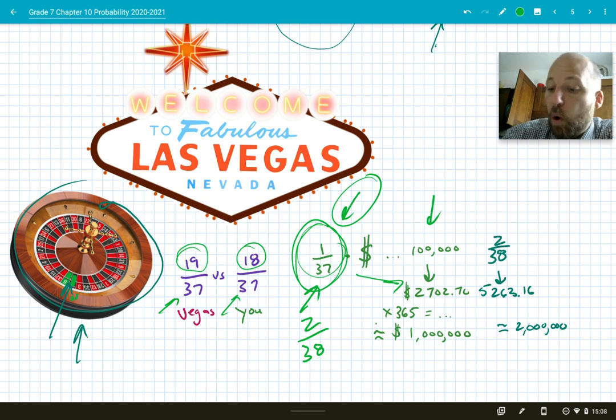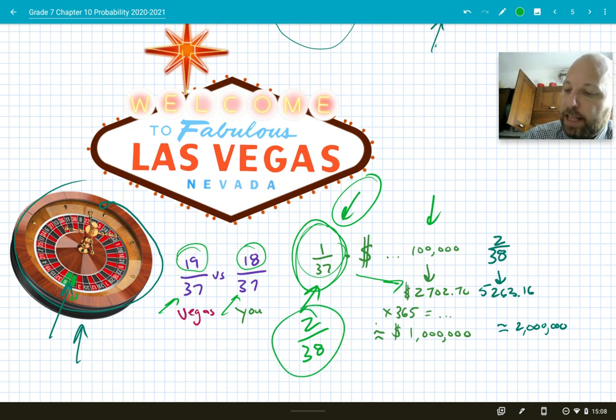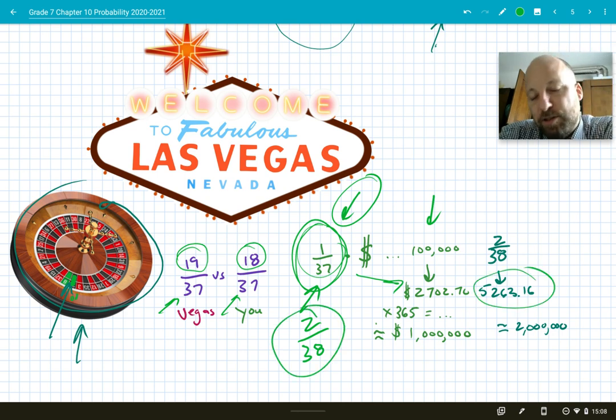Or if they use the new wheel, that's going to be $5,263.16. It's almost guaranteed to be like that if they get enough people. It'll be maybe more or less, give or take a few dollars.